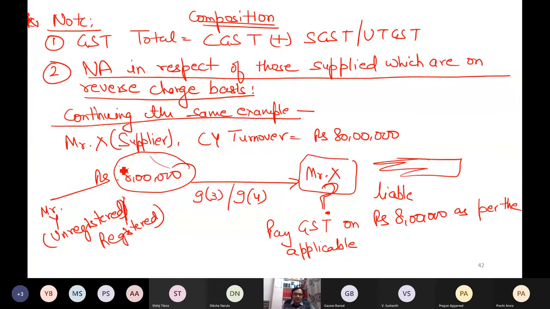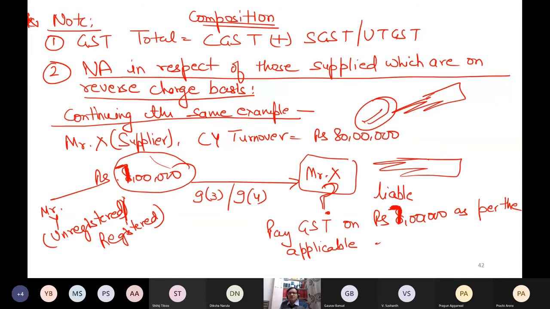Let me rather assume 10 lakh, otherwise there will be confusion. Let me assume that I purchased something of 7 lakh rupees. On this 7 lakh purchase, on which I am supposed to pay tax under reverse charge, I should pay the tax which is applicable. The composition scheme is not applicable on this value of 7 lakh. Composition scheme will continue to be available on my turnover, which is 80 lakh. Because the Act says that all the supplies on which you are supposed to pay the tax on reverse charge basis, you have to pay the tax as per the normal tax rates. Don't apply the tax rates of the composition levy scheme on those supplies.